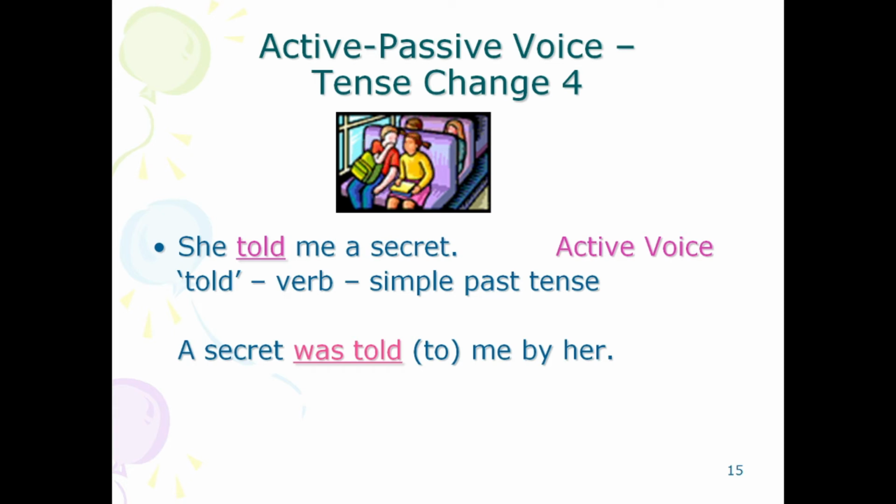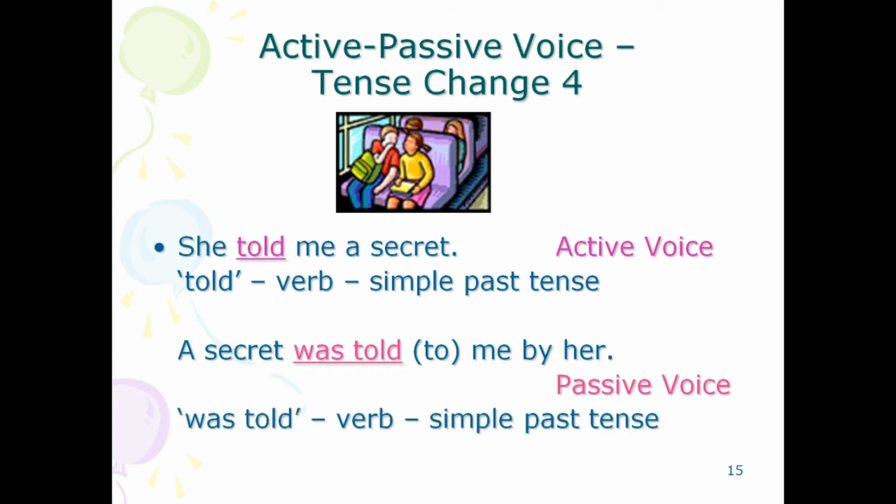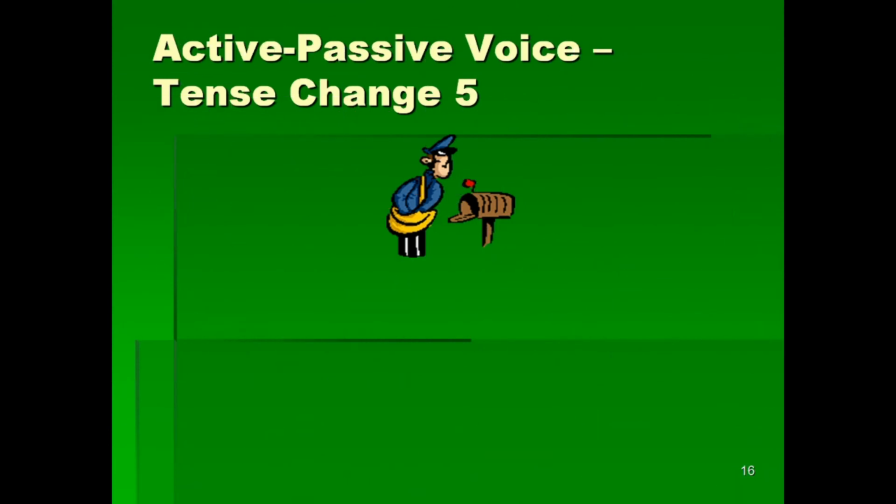A secret was told to me by her. So then, was told is the verb that is in simple past tense.